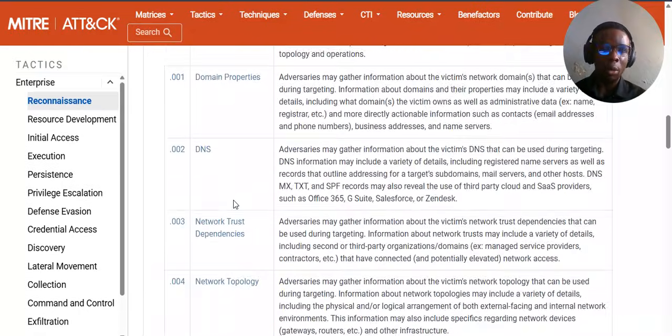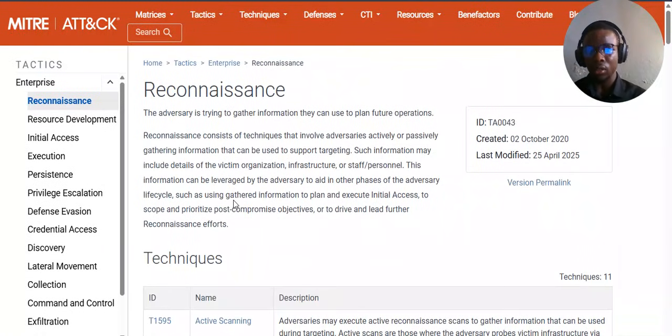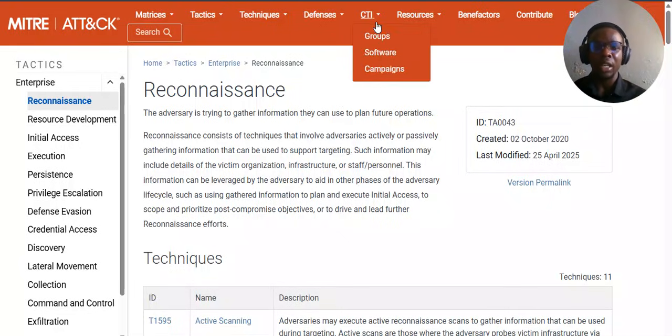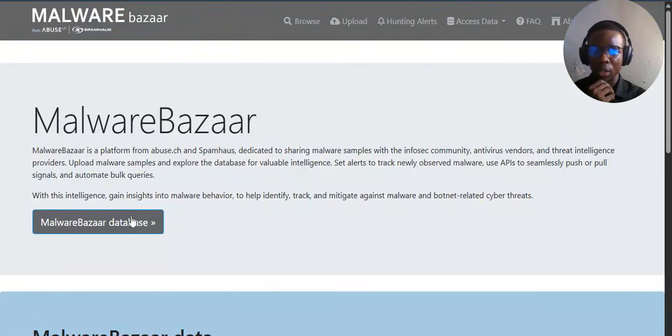So this is where you can come to look up some threats, some kinds of attacks, and see how adversaries actually do these things. So you can have an understanding of how it's done, and you can know how to remediate or mitigate some of these actions. So without wasting much of our time, let's check the MalwareBazaar database.